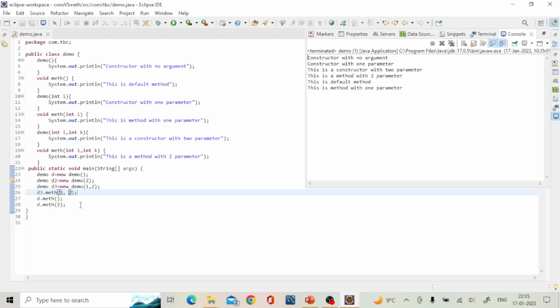and this is a default method d.math is called here. So this is our default method, and this is the method with one parameter. So this is the method d.math where we have passed the parameter 2. So this is all about constructor overloading, method overloading.